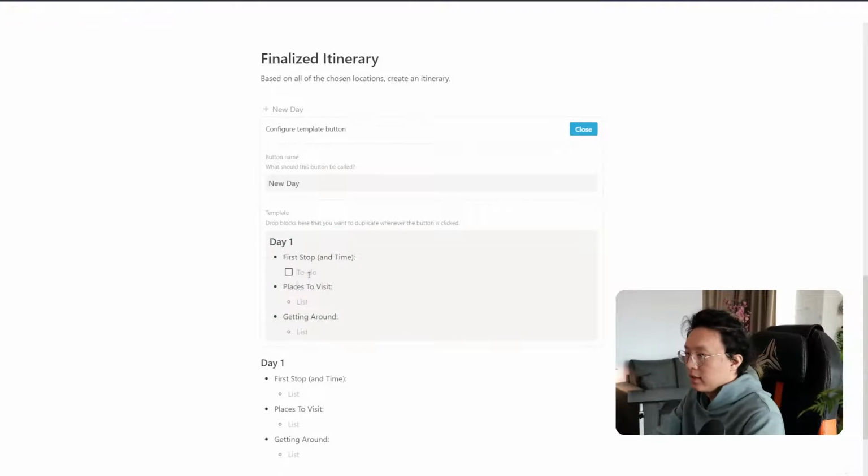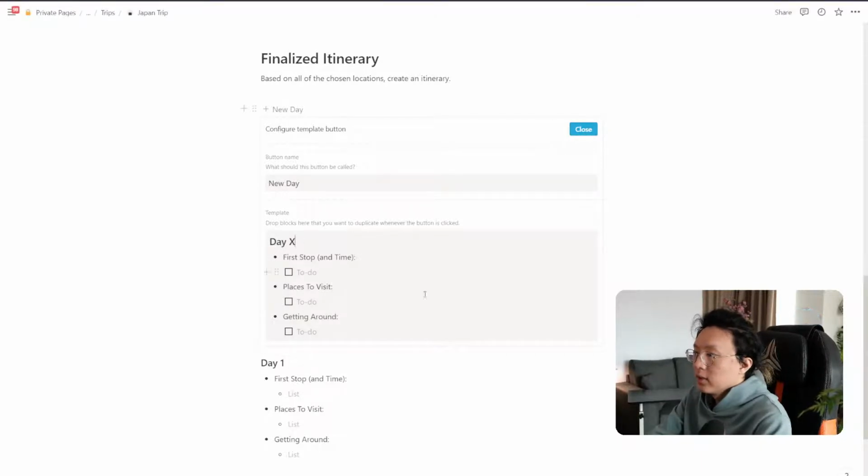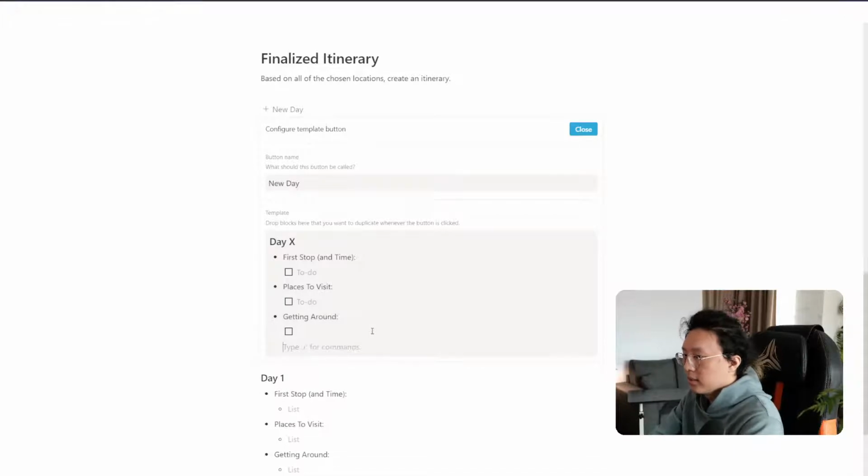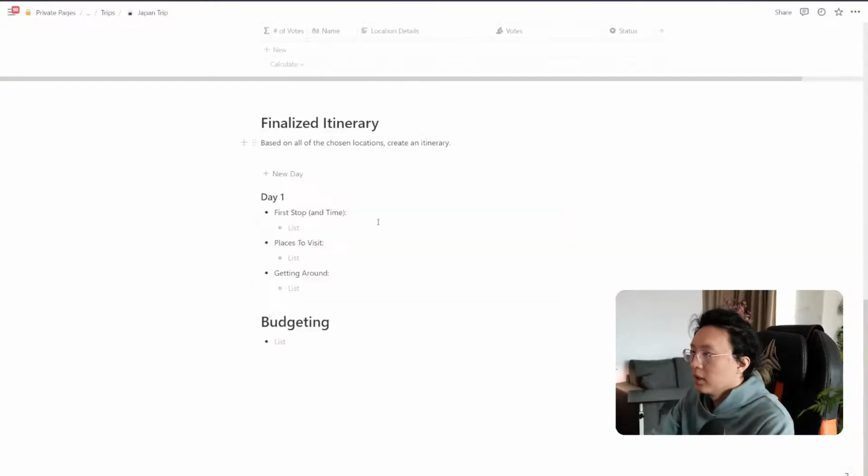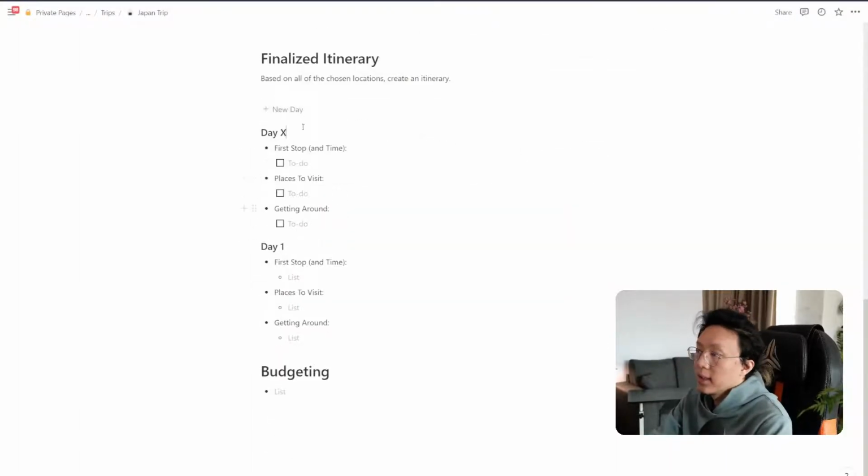And we can even make this into checkboxes so that we can check them off when we're done. So day X. What's really cool now is we can have this section here. Let's see. Close this. New day, and then it'll make a new day. New day, make a new day. New day, will make a new day.